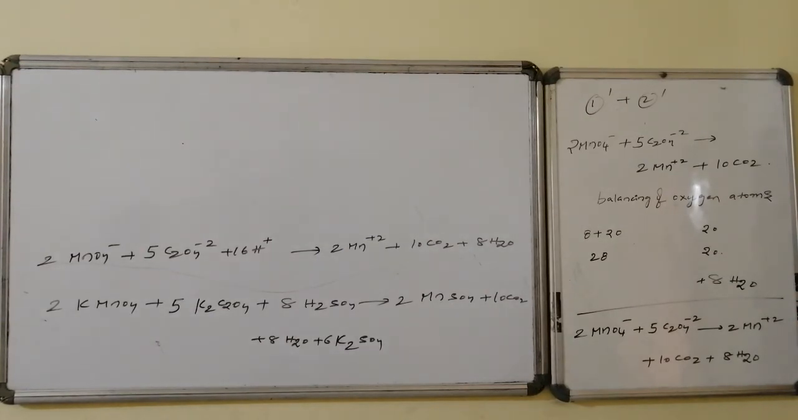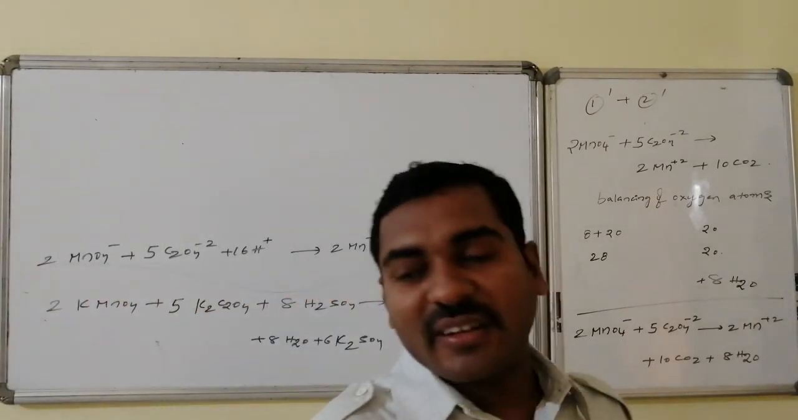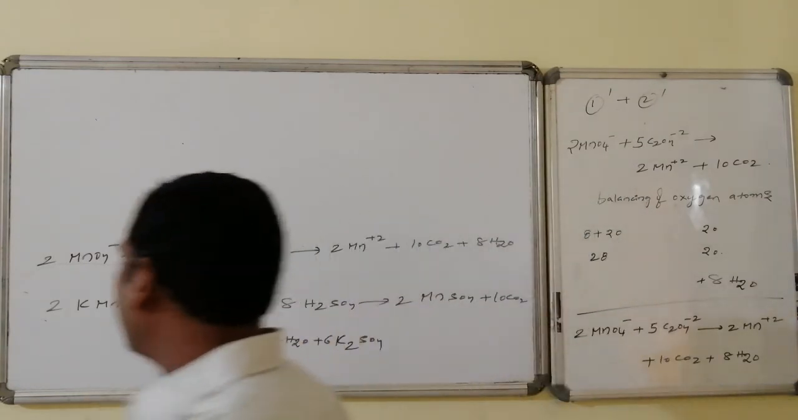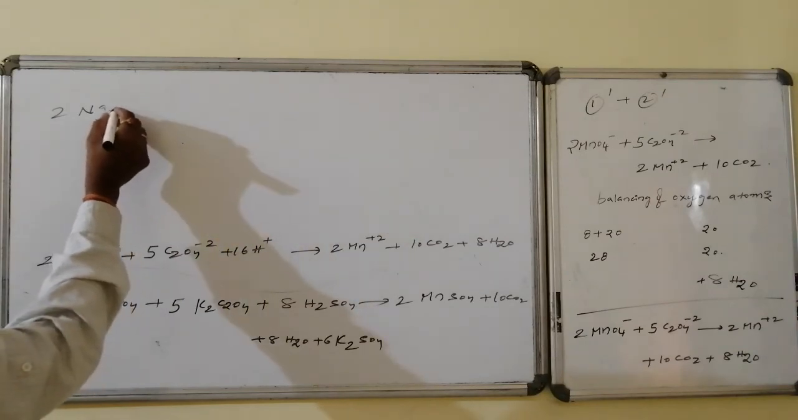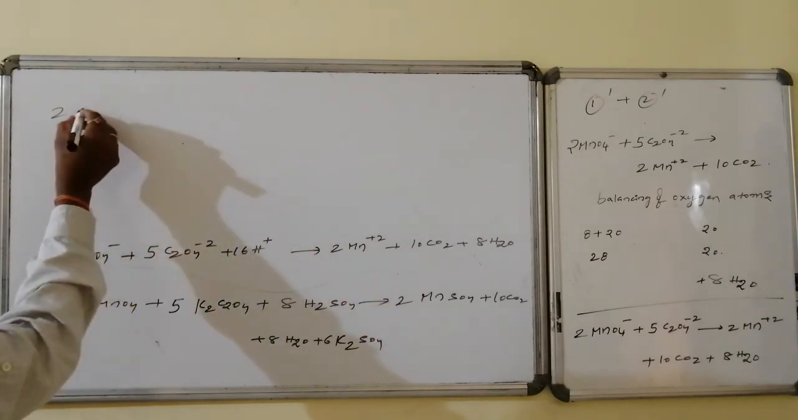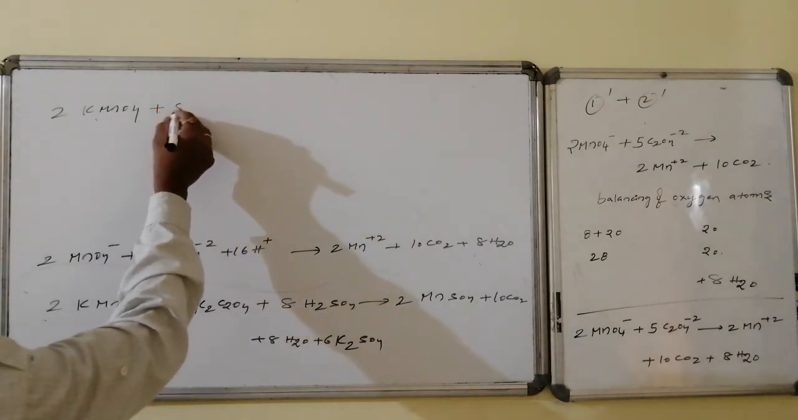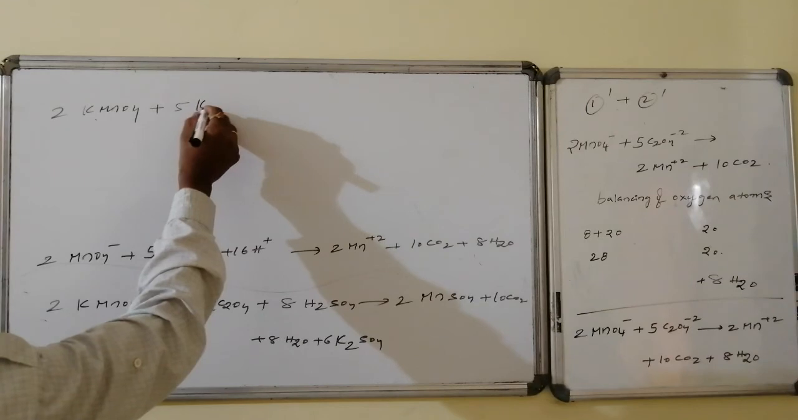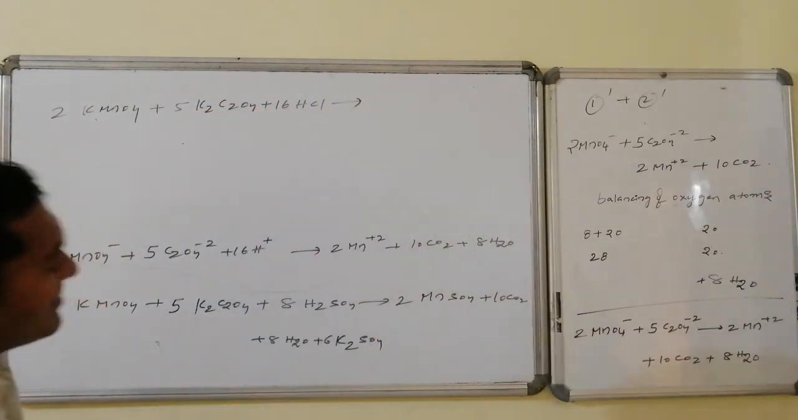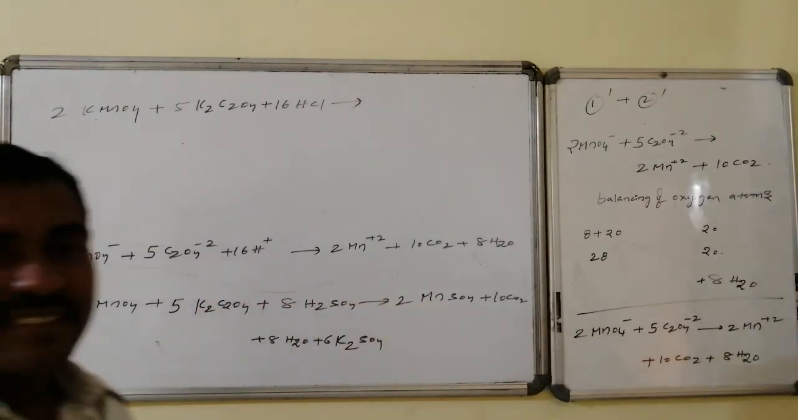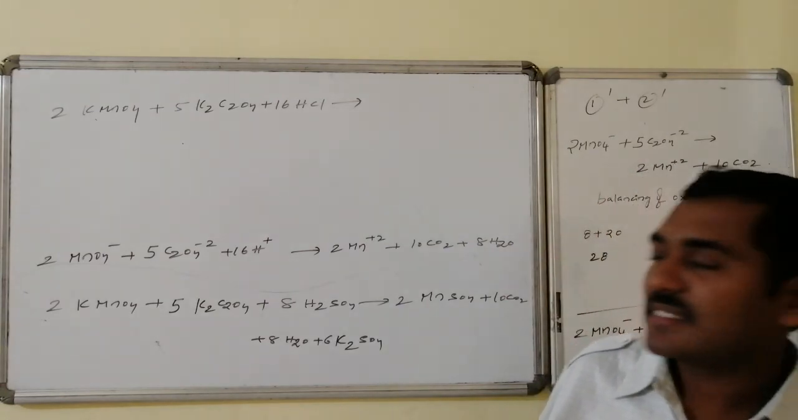Here, for your ease, I am considering that the cation is sodium and that the particular acid is hydrochloric acid. Then what will happen here? That is 2 times potassium permanganate plus 5 times K2C2O4 plus 16 HCl, because I have to get the total 16 H pluses. The 16 H pluses will be coming from the 16 hydrochloric acids, that is 16 HCl.